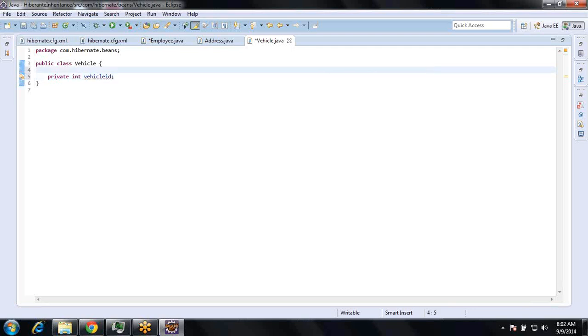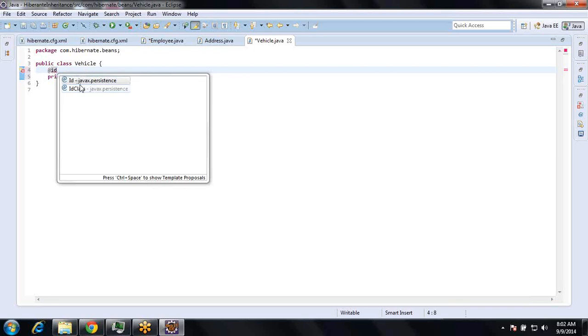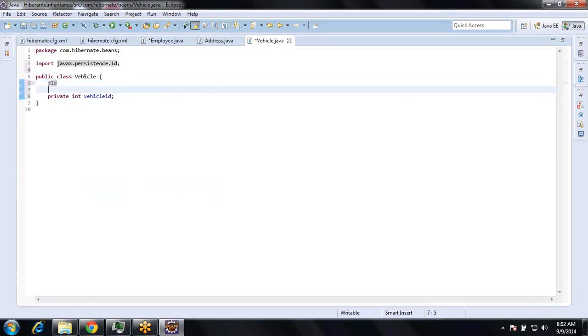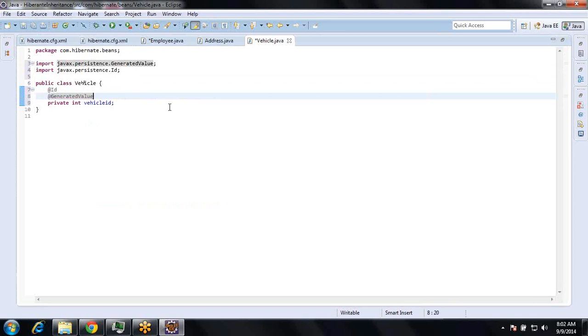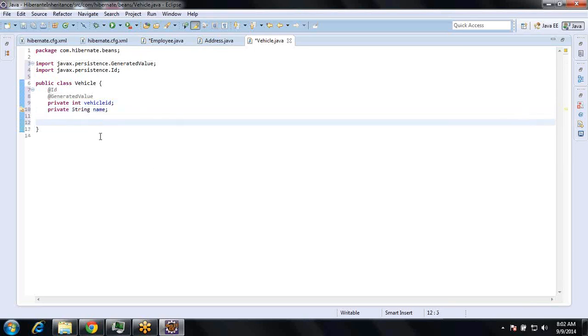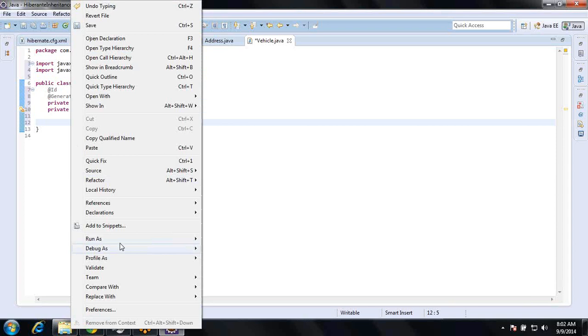It is an ID, so it has to be generated automatically, and vehicle name, private String name. Okay, so I'm generating setters and getters.